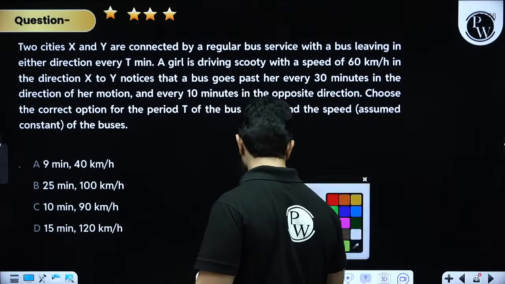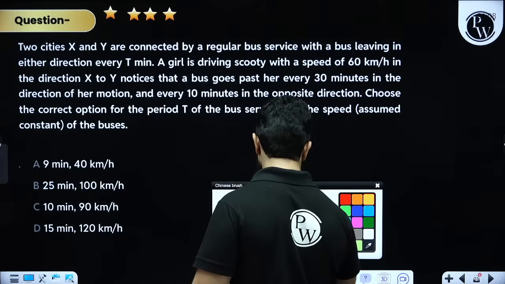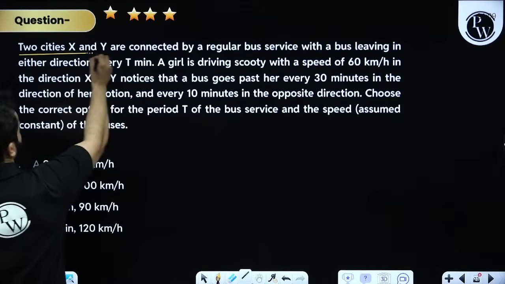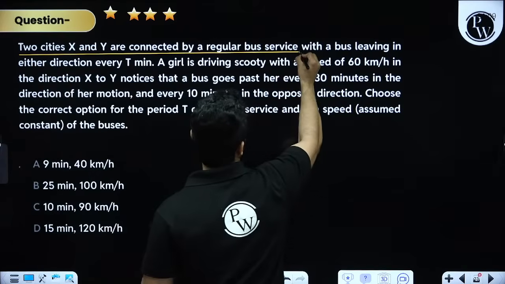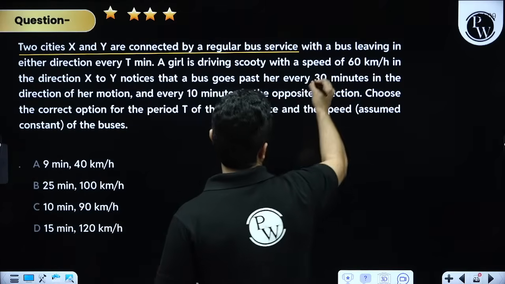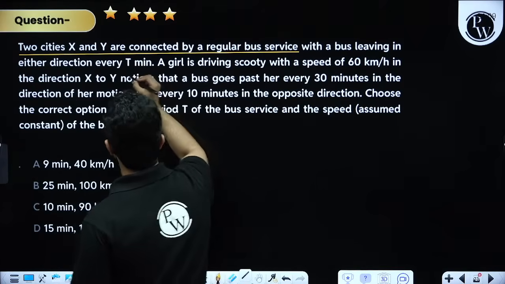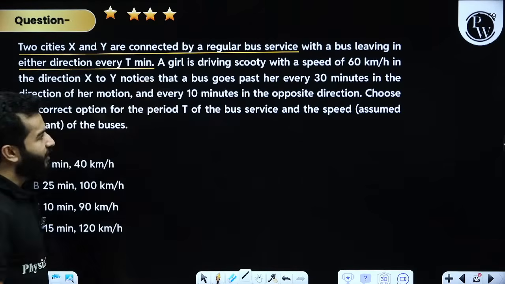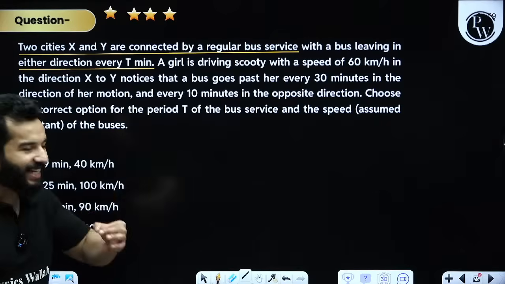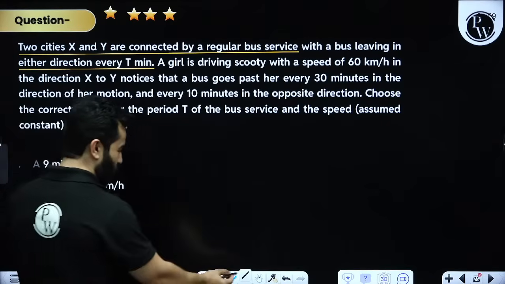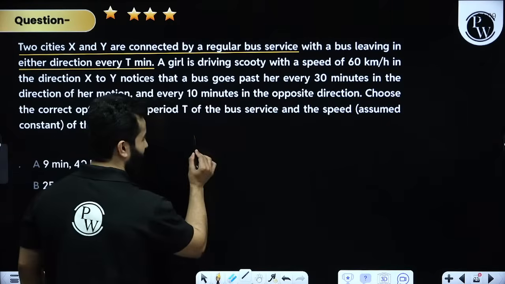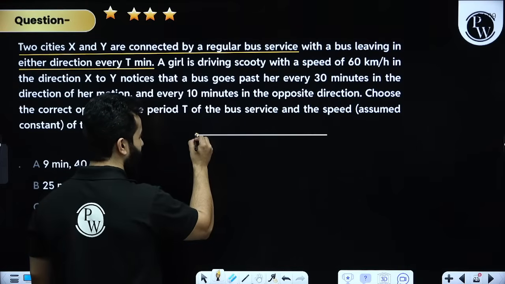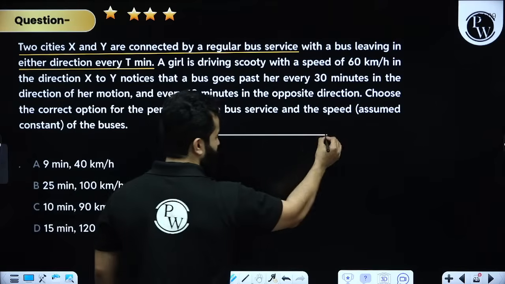Question is saying, friends, we have got two cities X and Y which are connected by regular bus service with a bus leaving in either direction in t minutes. Bus leaving in either directions in t minutes. Let me tell you what we mean by this. Please see, let's suppose these are cities X and Y. City X and city Y.